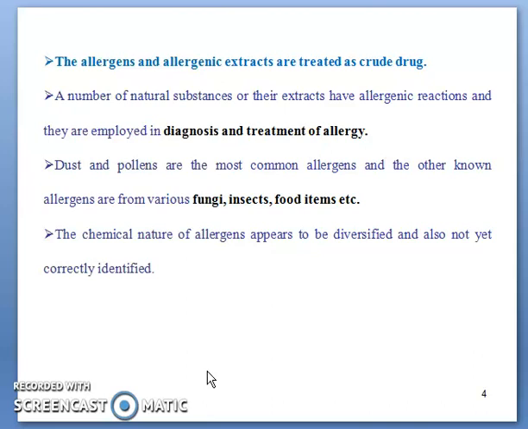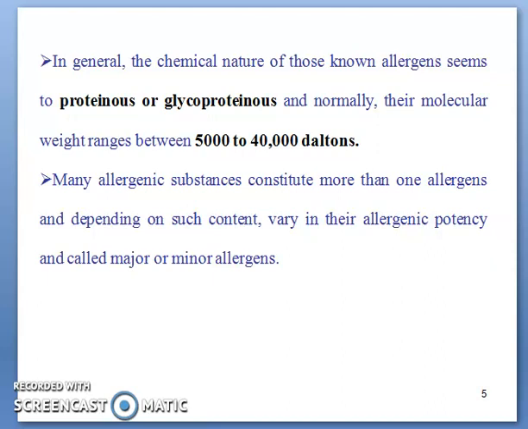Dust and pollens are the most common allergens, and other known allergens are from various fungi, insects, and food items. The chemical nature of allergens is diversified and yet to be correctly identified. In general, the known allergens seem to be proteinous or glycoproteinous in nature, and normally have a molecular weight of 5,000 to 40,000 Daltons. Many allergenic substances constitute more than one allergen, and depending on such content they vary in allergenic potency and are called major or minor allergens.